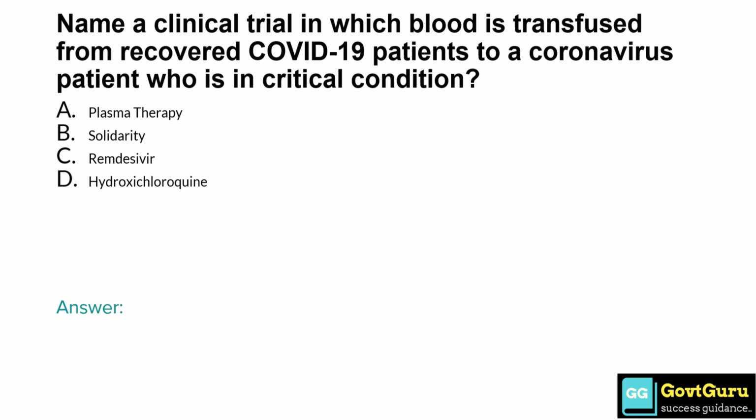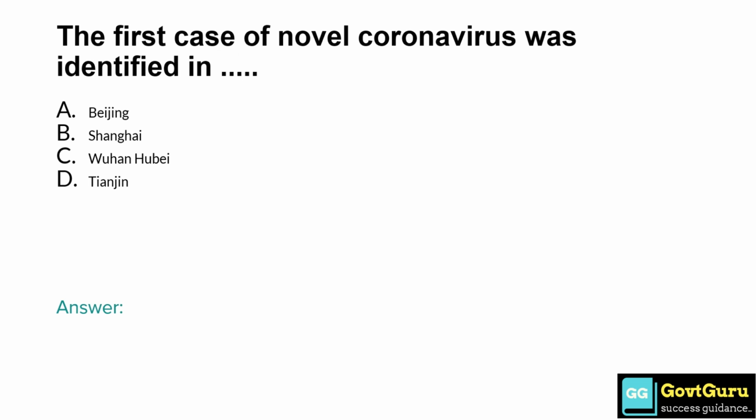Name a clinical trial in which blood is transfused from recovered COVID-19 patients to a coronavirus patient who is in a critical condition. So the answer A is correct, that is plasma therapy. The first case of novel coronavirus was identified in option C, that is Wuhan, Hubei.